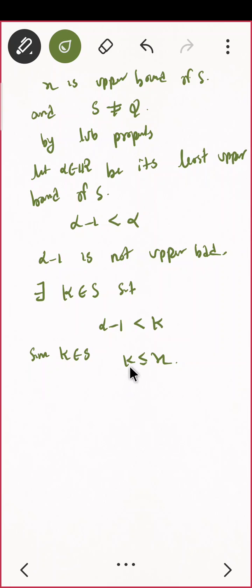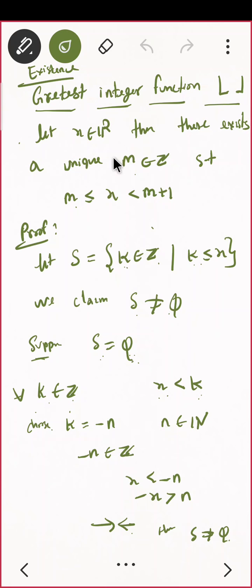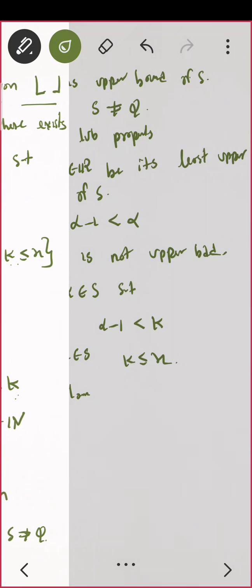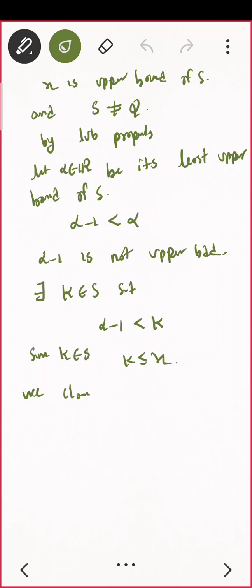Now I want to claim something. Do we have an integer somewhere? What do I have to prove? For x belonging to the real numbers, there exists a unique m which is an integer such that m is less than or equal to x, which is less than m plus 1. Correct? Do you see any existence here?